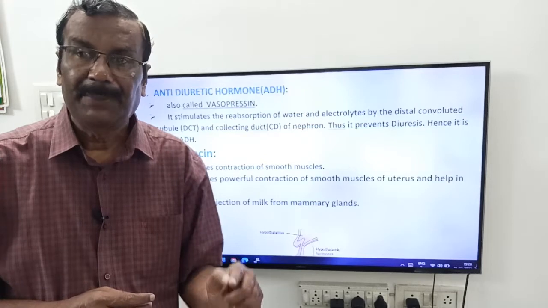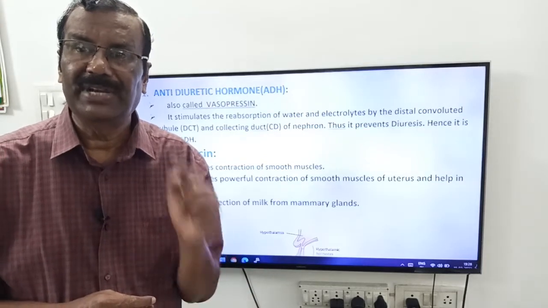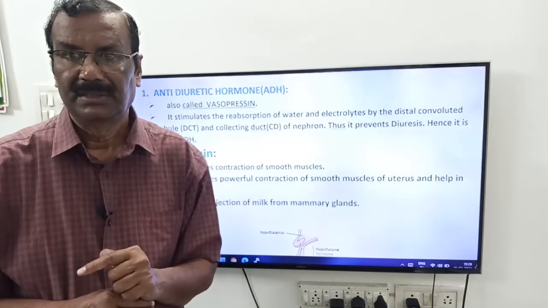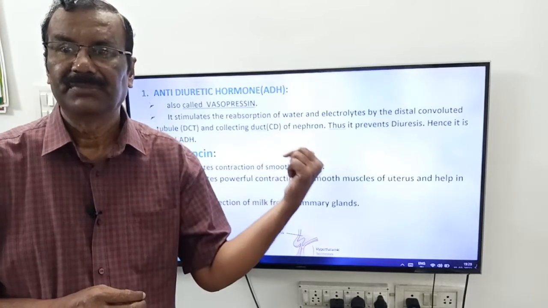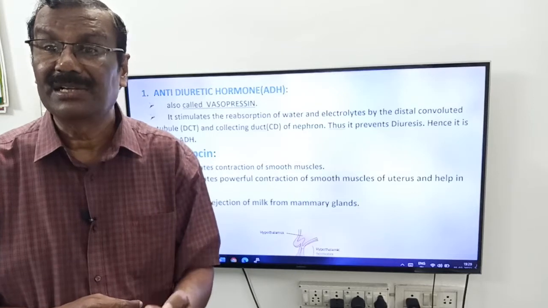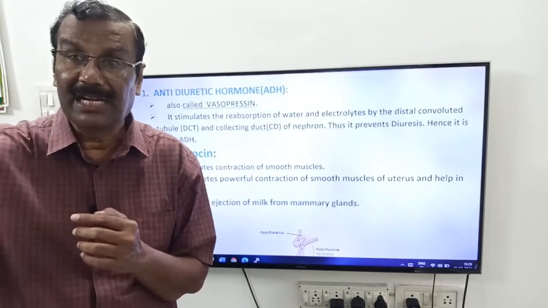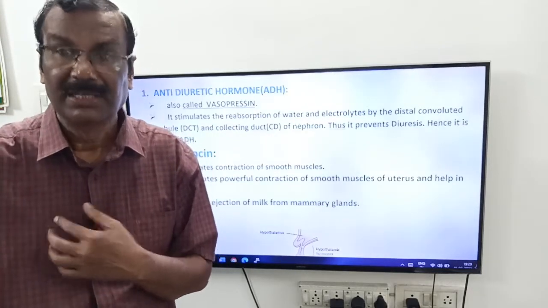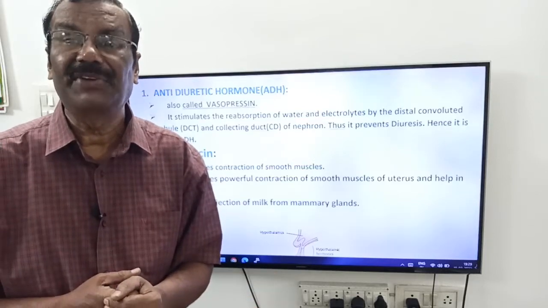But a person suffering from diabetes insipidus excretes 10 to 15 liters of urine per day. That urine contains more and more water, because of the deficiency of ADH.